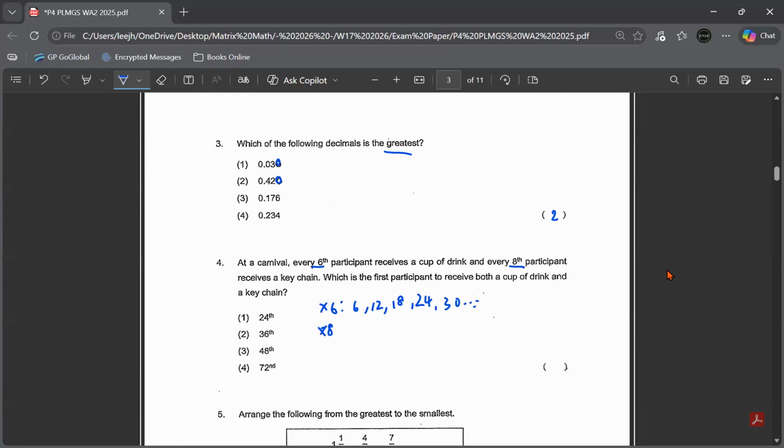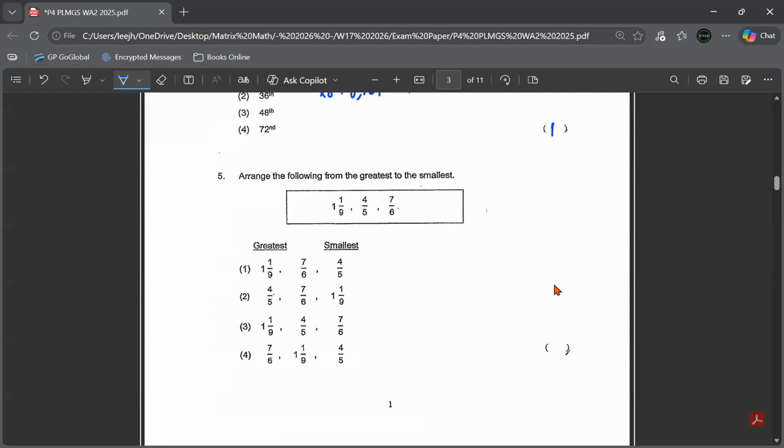Now for the keychain, the person will be standing at the positions of multiples of 8. So it will be 8, 16, 24, 32, 40, and so on. So I want the first participant to receive both a cup of drink and a keychain. It means I want the lowest common multiple. So if you look at this, the lowest common multiple is none other than number 24. So that means option 1, the 24th person will get both items.